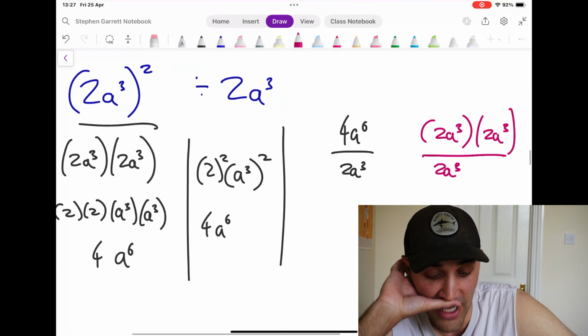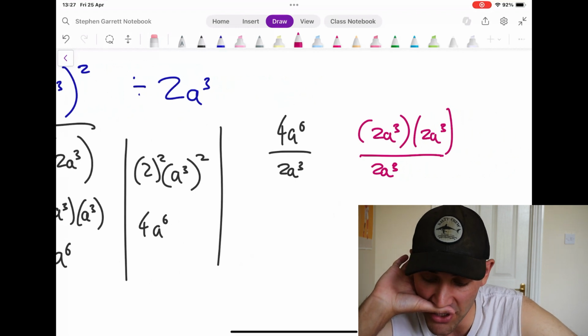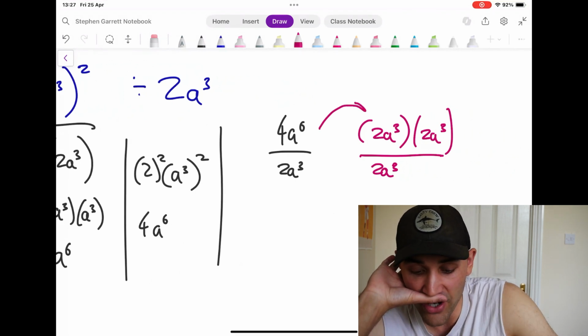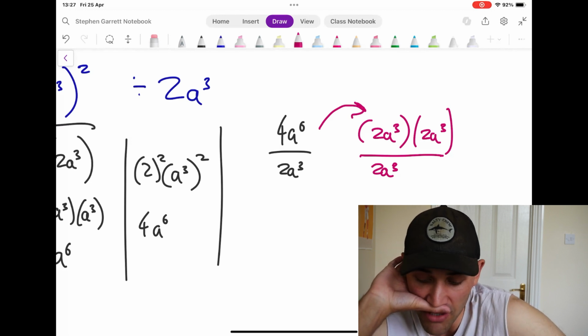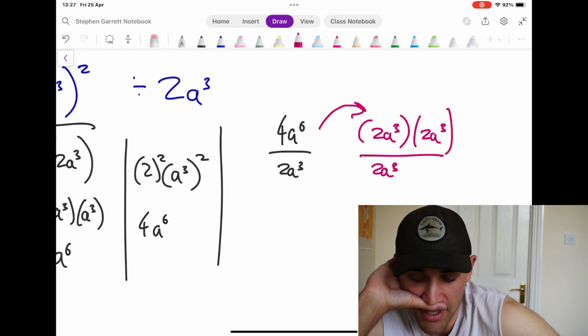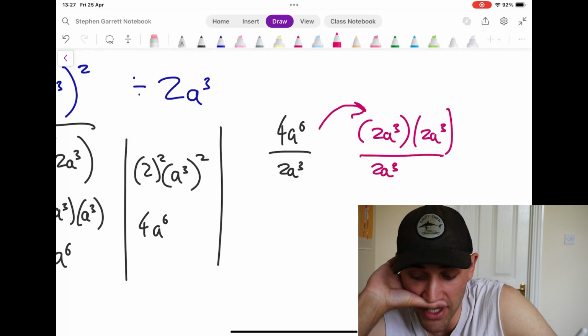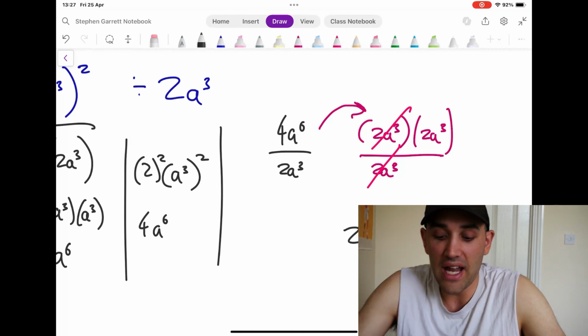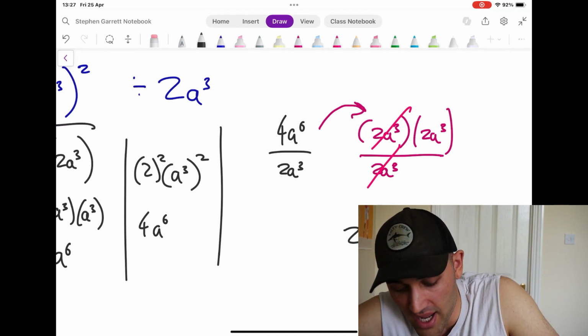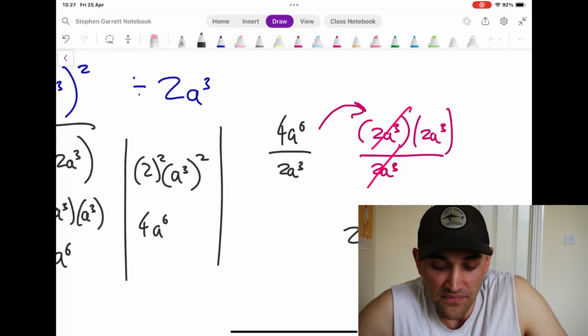Funnily enough, we could have skipped the whole step there. That would have been much easier. I've rewritten the numerator like this, okay? I've brought out this factor of 2a cubed, and 2a cubed divided by 2a cubed is 1, so these get deleted and yeeted. That leaves us with 2a cubed, okay?